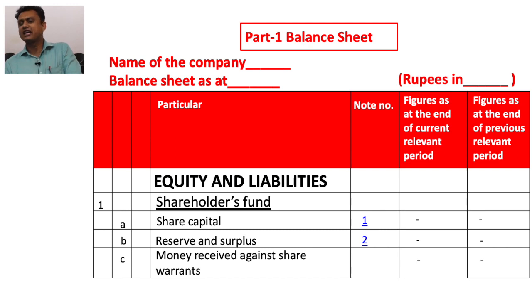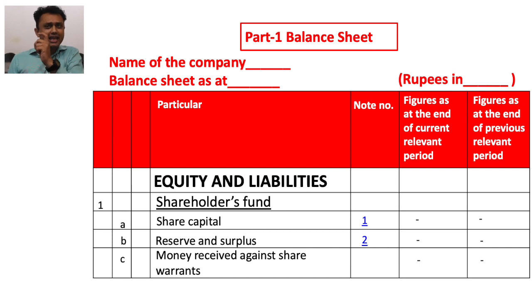In reserves and surplus, we consider all types of reserves like general reserve, specific reserve, special reserve, capital reserve, and any reserve related to appreciation of assets, as well as securities premium and the opening and closing balance of the P&L statement. In C, we consider money received against share warrants.